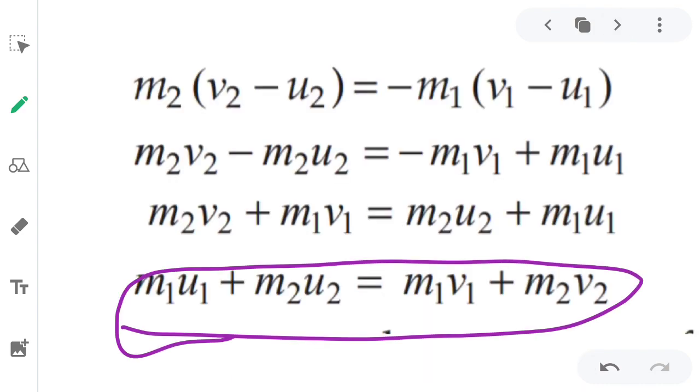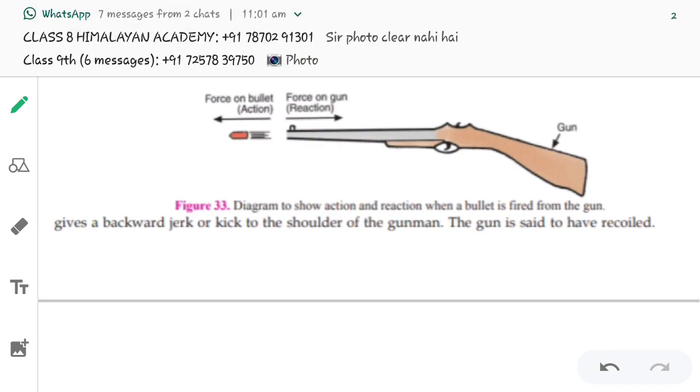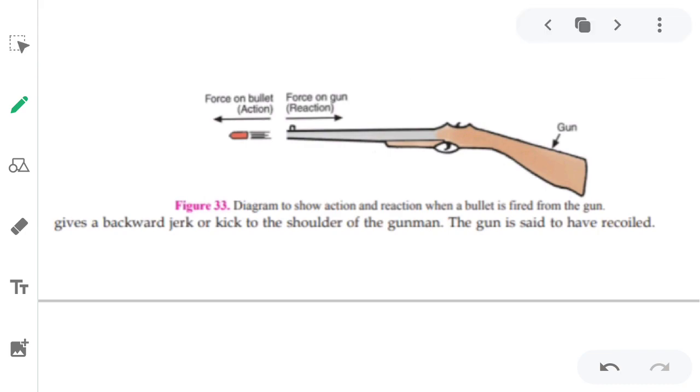The same is there in the case of a gun. In gunfire, the bullet has some mass, and when we fire the bullet, what happens? It moves with some velocity, so it applies some force. The same way, the gun has some mass, and after the firing of the bullet, it applies some force on the gun, right?